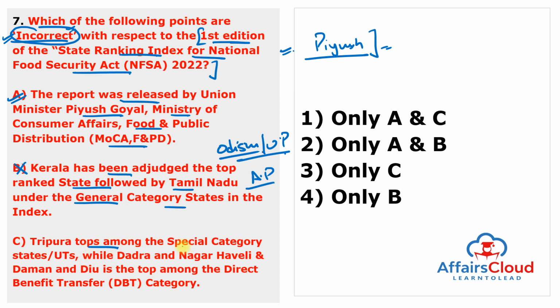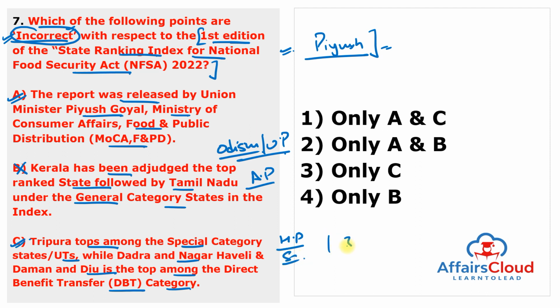Tripura tops among the special category states and UTs, while Dadra and Nagar Haveli and Daman and Diu is the top among the direct benefit transfer category. This option is correct. So among the special category states, Tripura stood first, followed by Himachal Pradesh and Sikkim respectively.